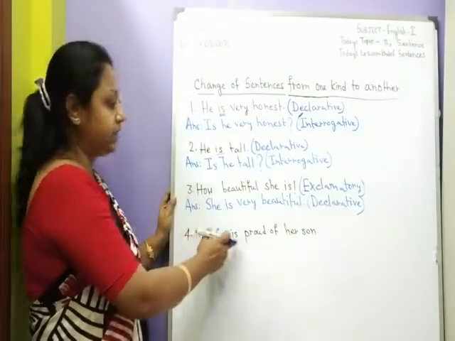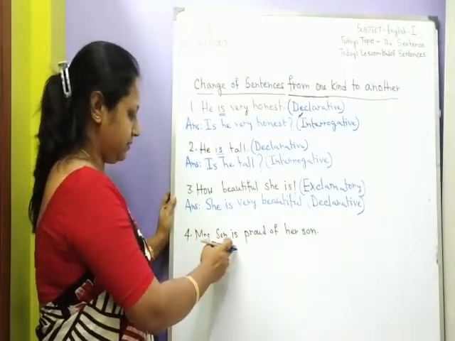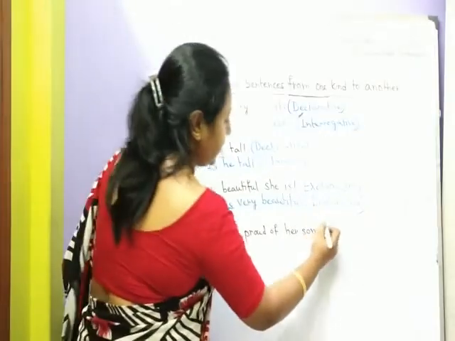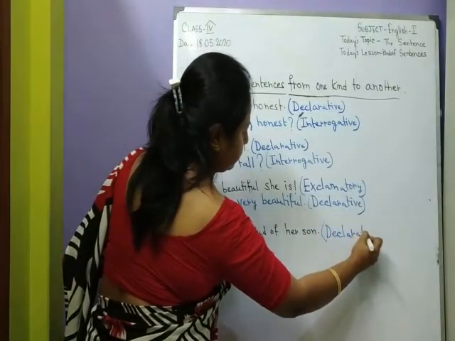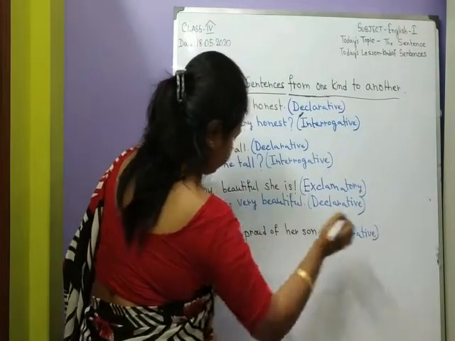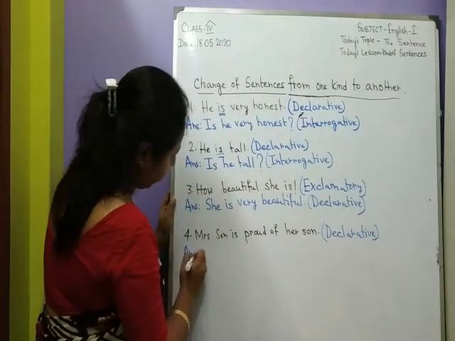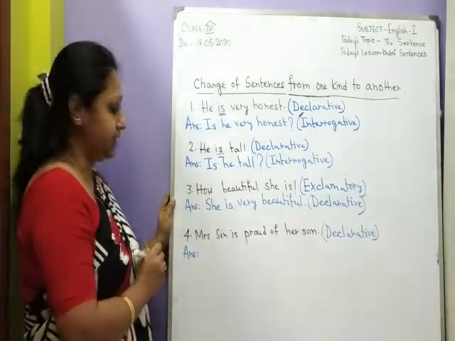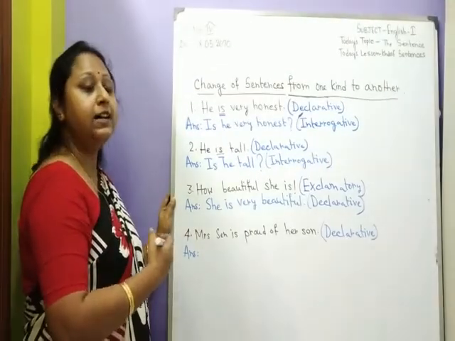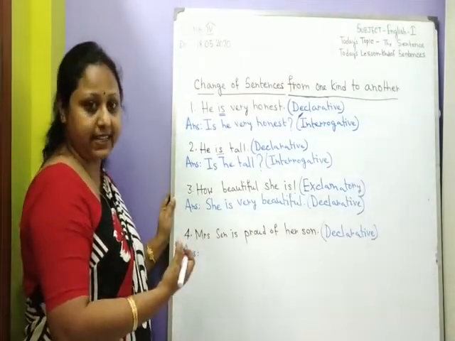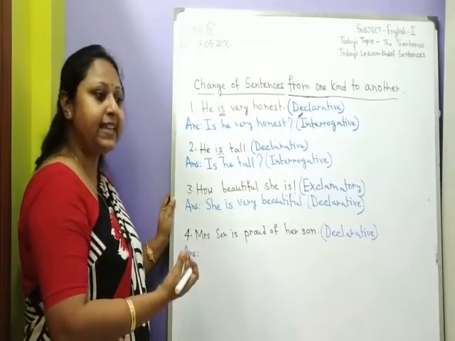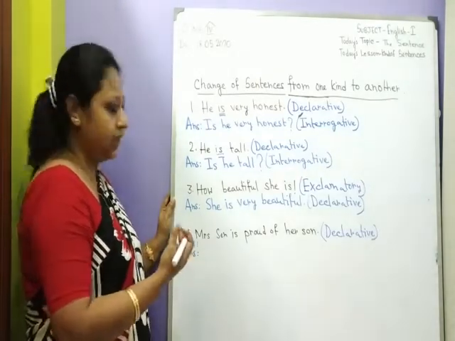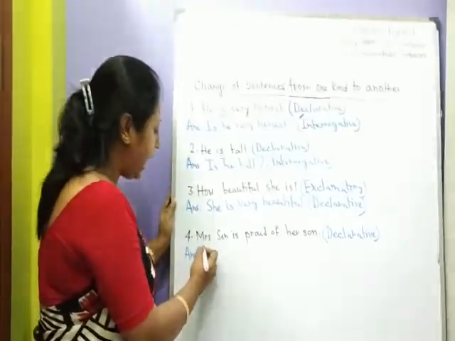Mrs. Sen is proud of her son. It is a declarative sentence. To make it an exclamatory sentence, we have to bring a strong feeling in this sentence. So, we have to add a word which expresses a strong feeling. Here, we are adding how.